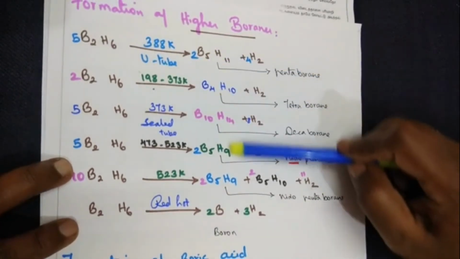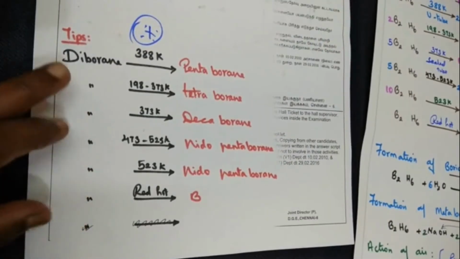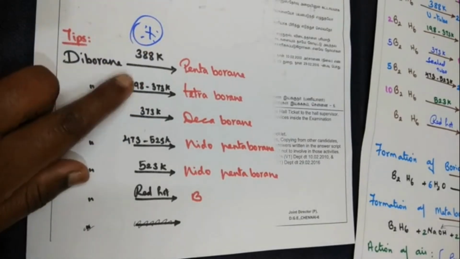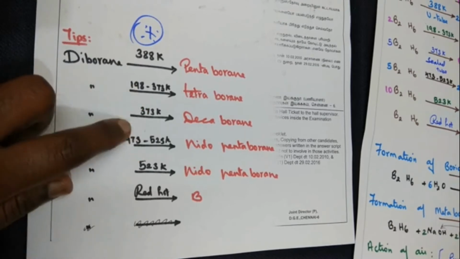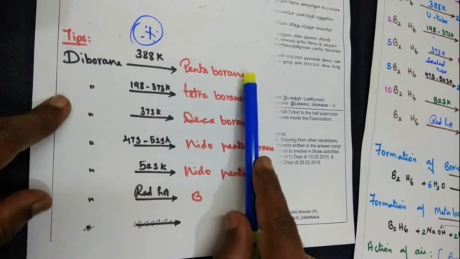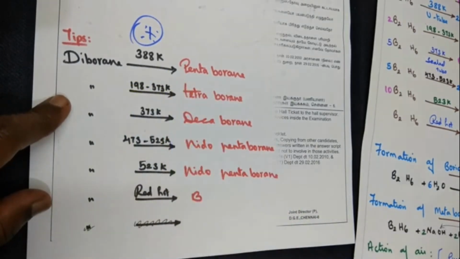So, if you look at it as the equation, it will be difficult for you all. But if you remember like this chart, it's easy for you all to understand. Please remember, temperature condition is very, very important. 1 mark questions are asked based on the temperature condition. They will give you diborane, gives you tetraborane. What's the suitable temperature? So, you will have to write down this one.